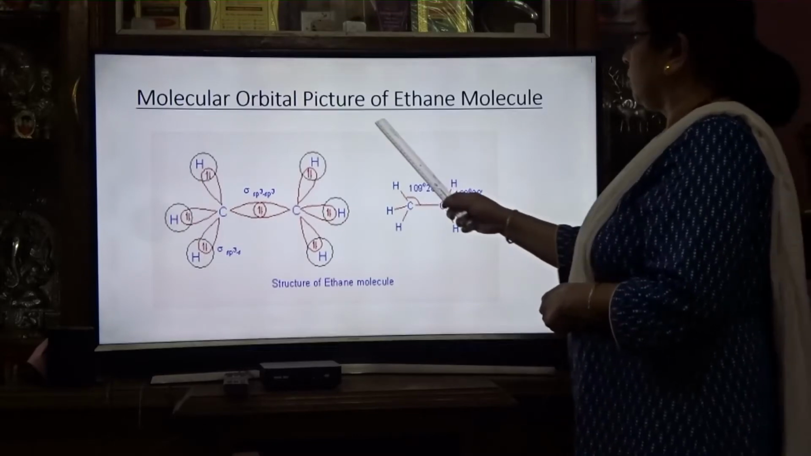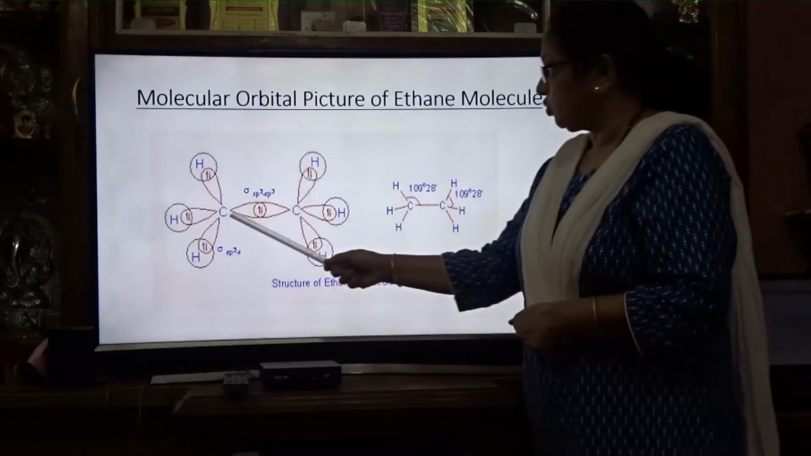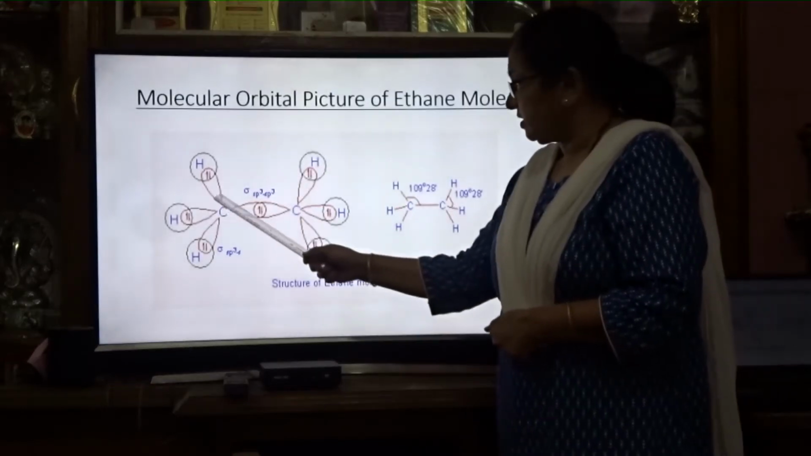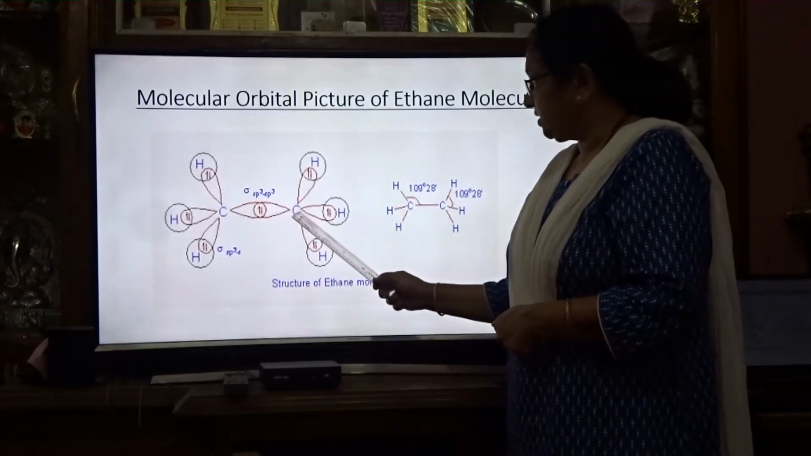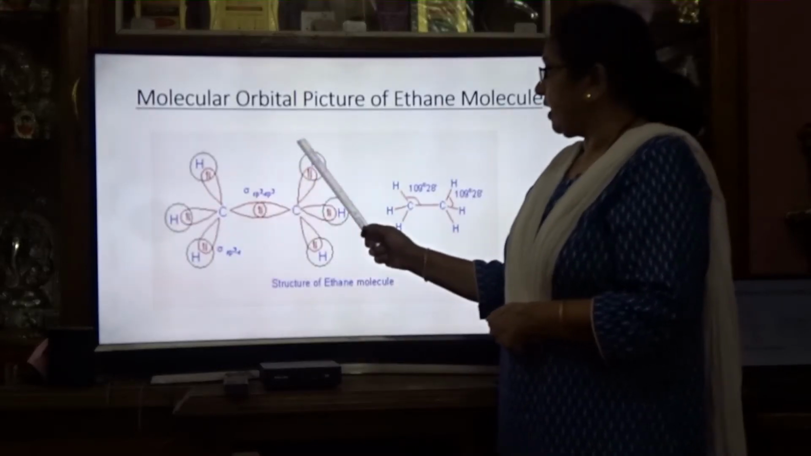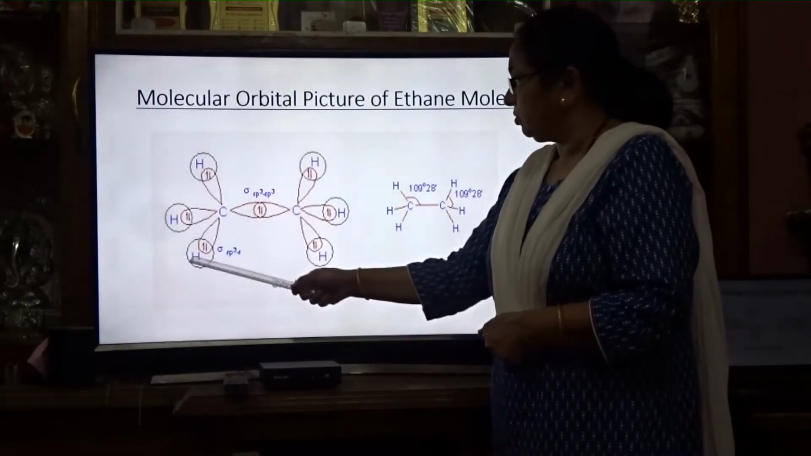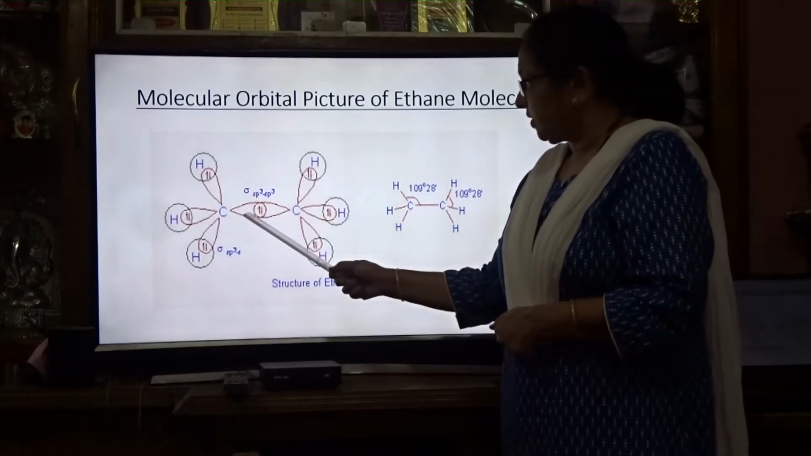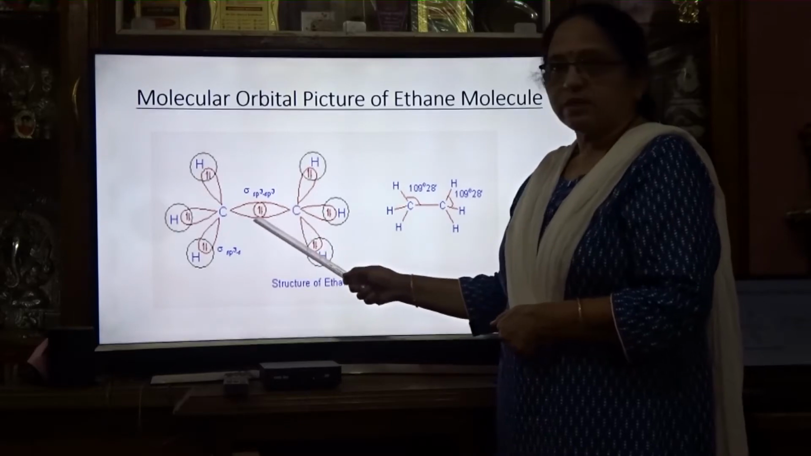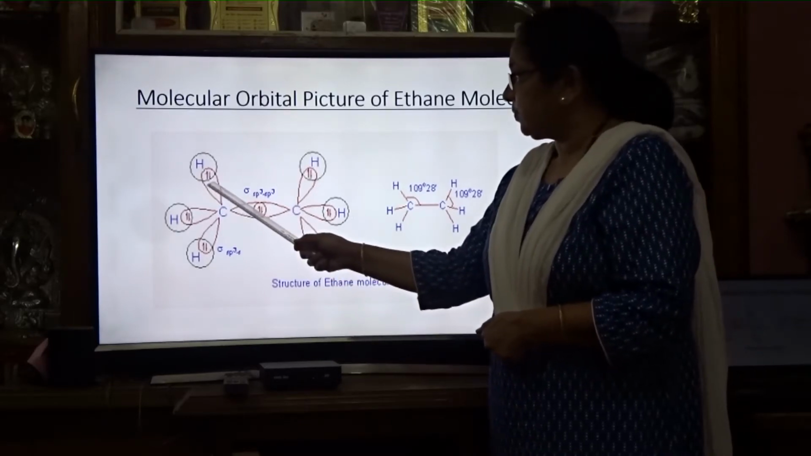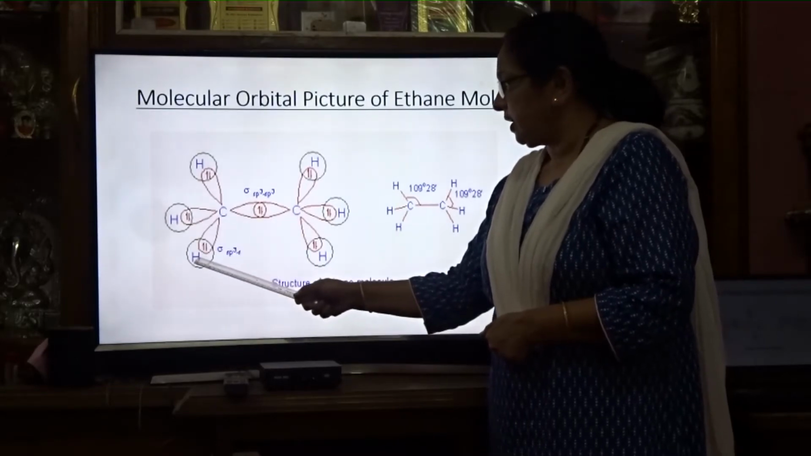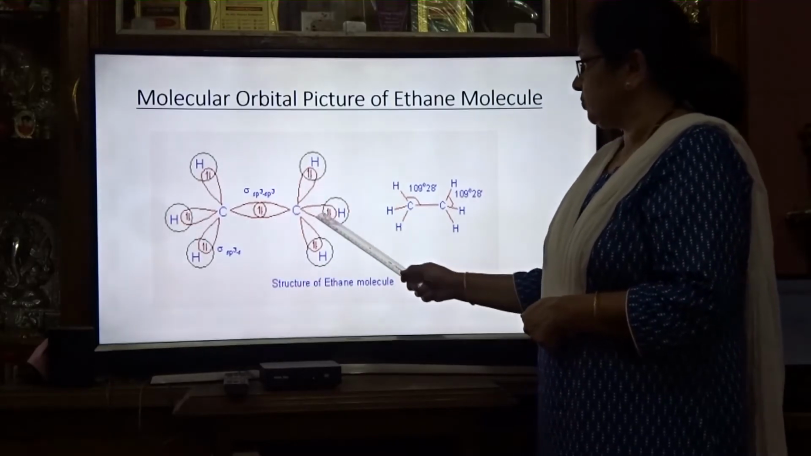This is the molecular orbital picture of the ethane molecule. Two carbons are there, and both the carbons are sp3 hybridized. This carbon has four hybrid orbitals, and the second carbon also has four hybrid orbitals, and there are six hydrogens: 1, 2, 3, 4, 5, 6. The sp3 orbitals overlap to form an sp3-sp3 sigma bond. Next, here are sp3-s sigma bonds, sp3-s, sp3-s, and so on.